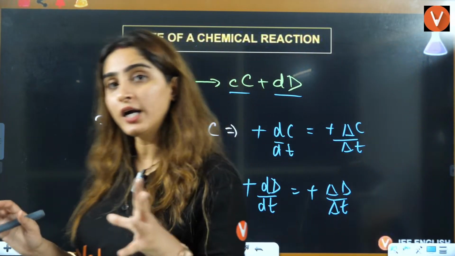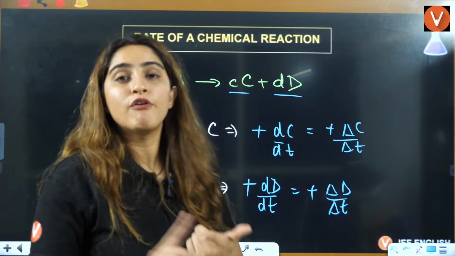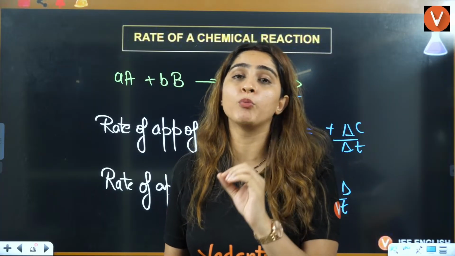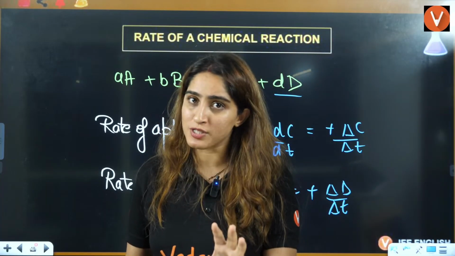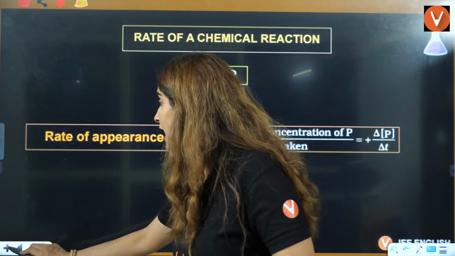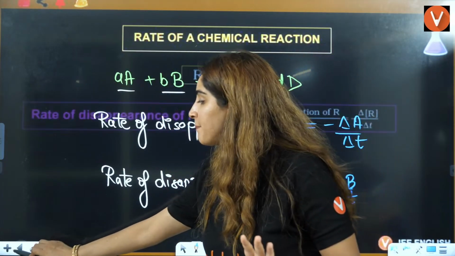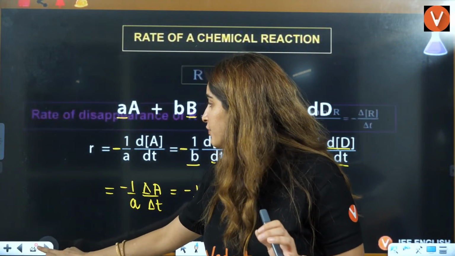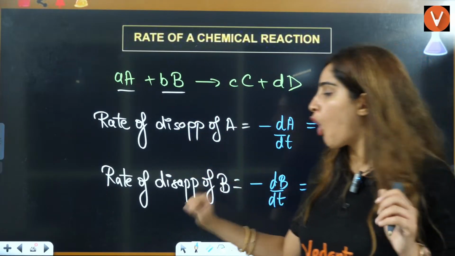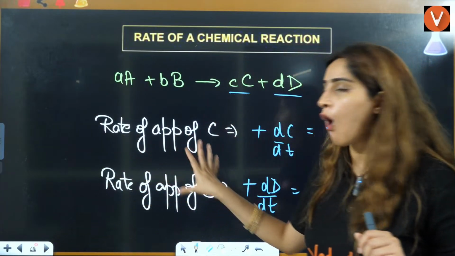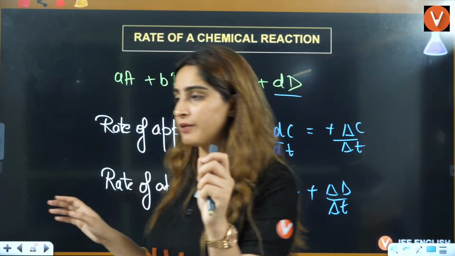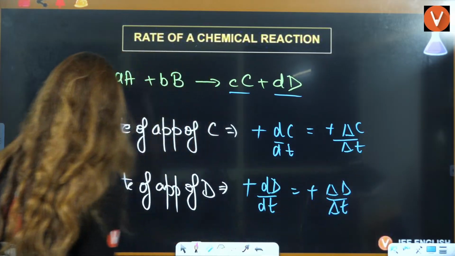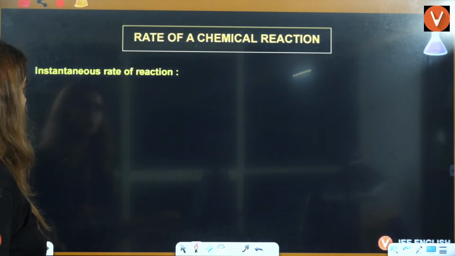So what we learned till here is two things. Whenever we talk about reactant disappearance, the rate in the formula is negative; on the product side it is positive. Whenever we talk about the simple rate of reaction, we have to divide by the stoichiometry. But whenever we talk about rate of disappearance or rate of appearance, we never divide by the stoichiometry, right? Okay, now let's see some questions based on that.